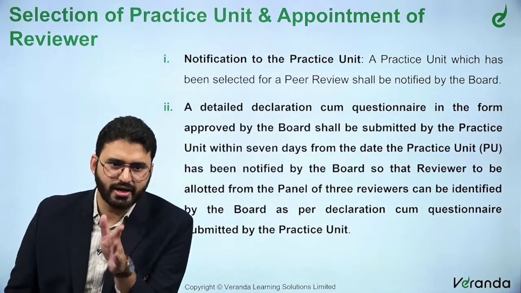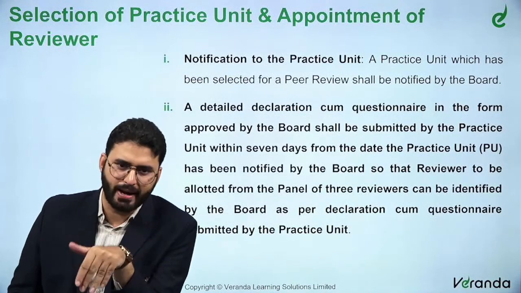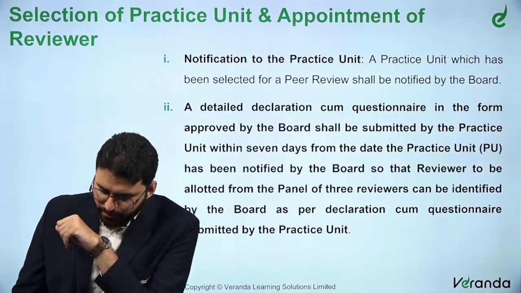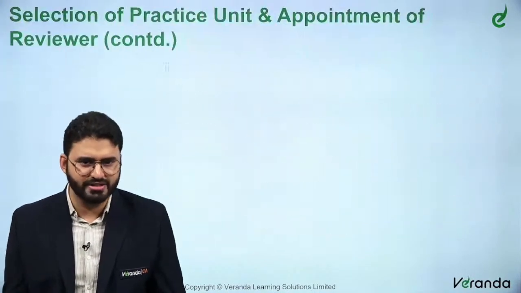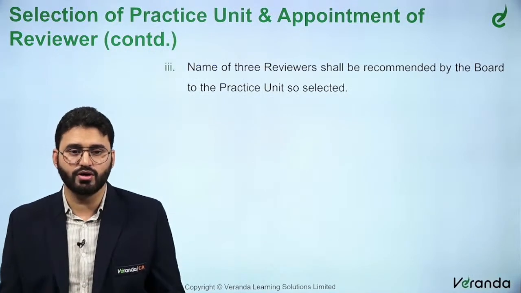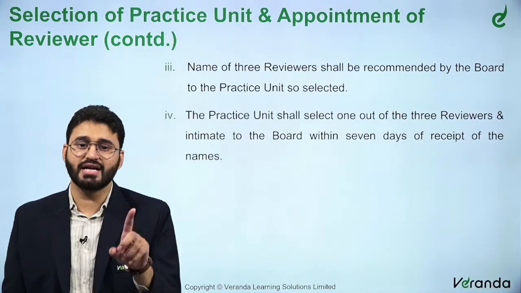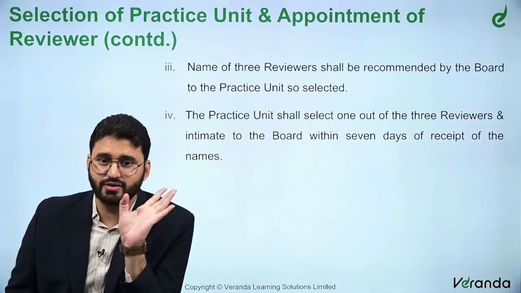Basis that, the peer review board will allot a peer reviewer from a panel of 3 reviewers as per the declaration cum questionnaire submitted by the practice unit. That is more of an administrative area. Names of 3 reviewers shall be recommended by the board to the practice unit so selected. The practice unit shall select 1 out of the 3 reviewers and intimate to the board within 7 days of the receipt of the names.